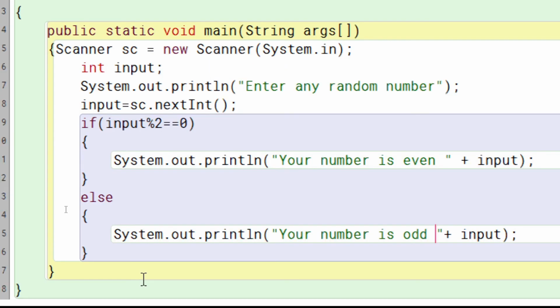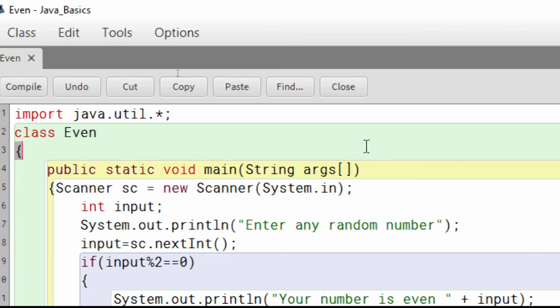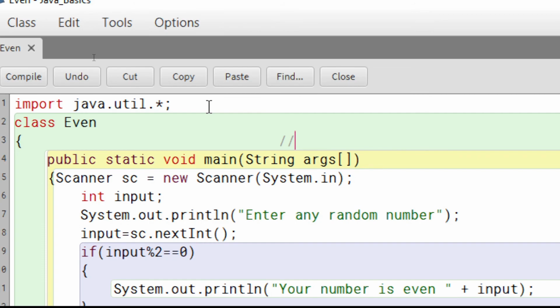And one more thing in Java is that if you want to leave a note for someone else who is reading, just put a double slash, it is called a comment. The computer will never read this, so there will be no error.